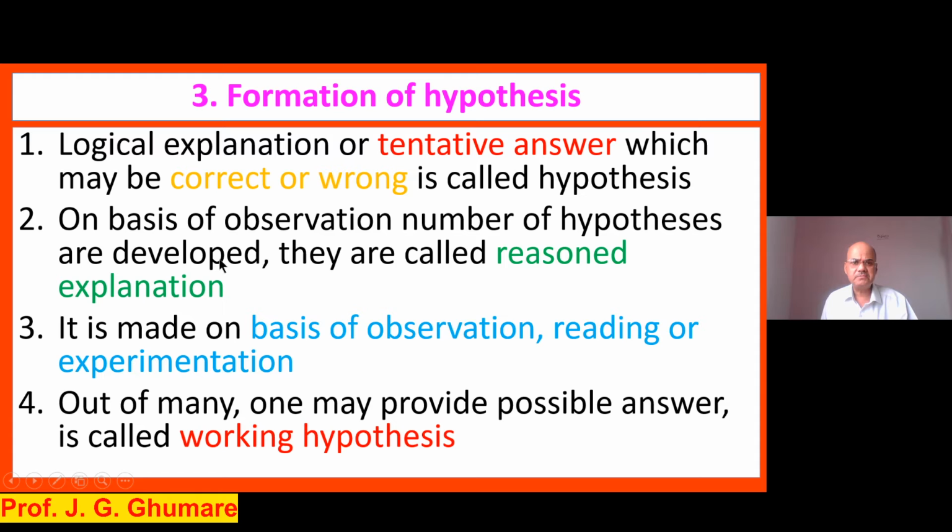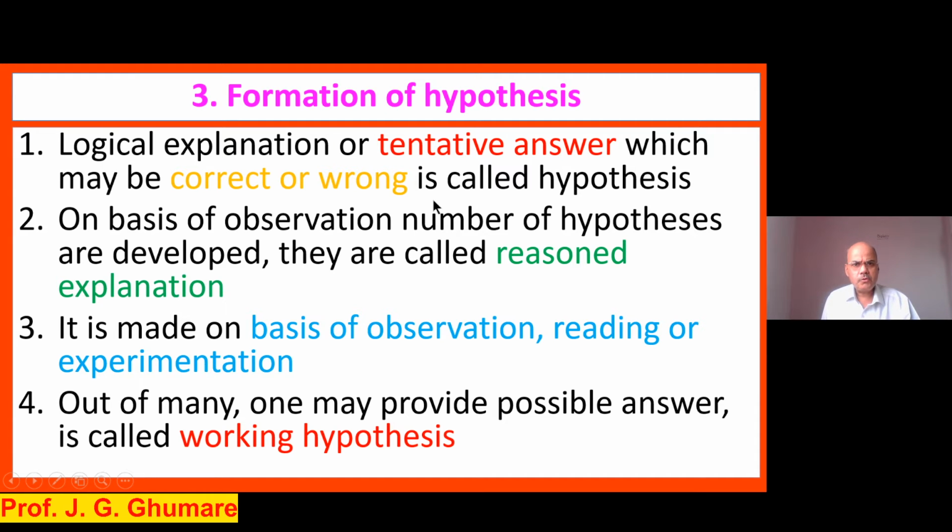This is for reason explanation. Remember, for one observation, you should not raise just one question. You should raise 4 or 5 questions, and all these questions should be ones we are able to answer, for reason explanation. The hypothesis is made on the basis of observation, reading, and experimentation. So whatever earlier work was carried out by different people, we should be able to take into consideration and answer.